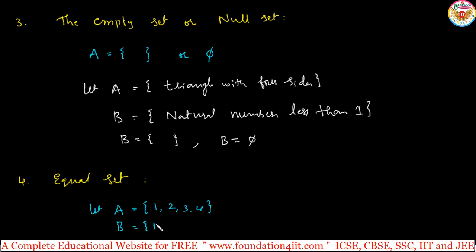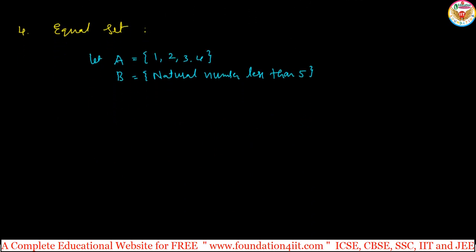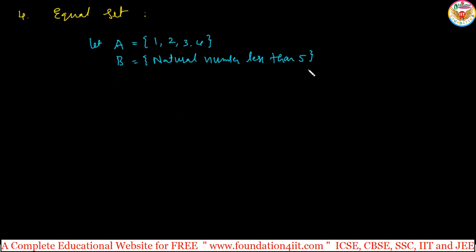B is the set of natural numbers less than 5. Natural numbers less than 5 are only 1, 2, 3, 4. Right? That is exactly equal to the same 1, 2, 3, 4. So therefore we can say set A is equal to set B.